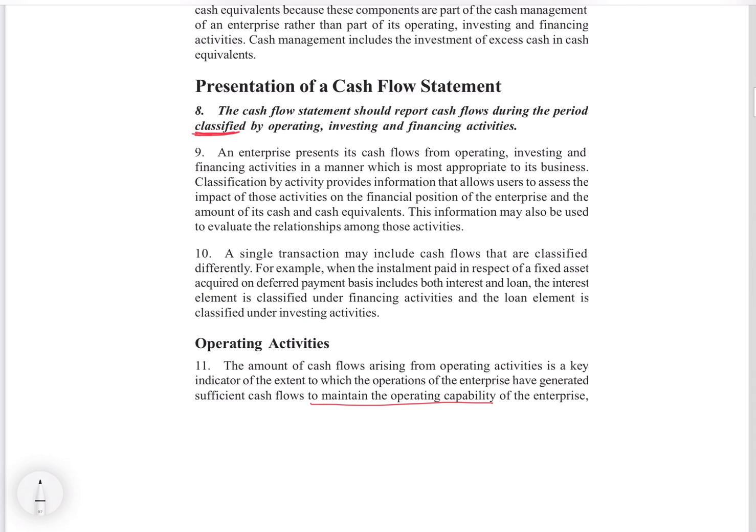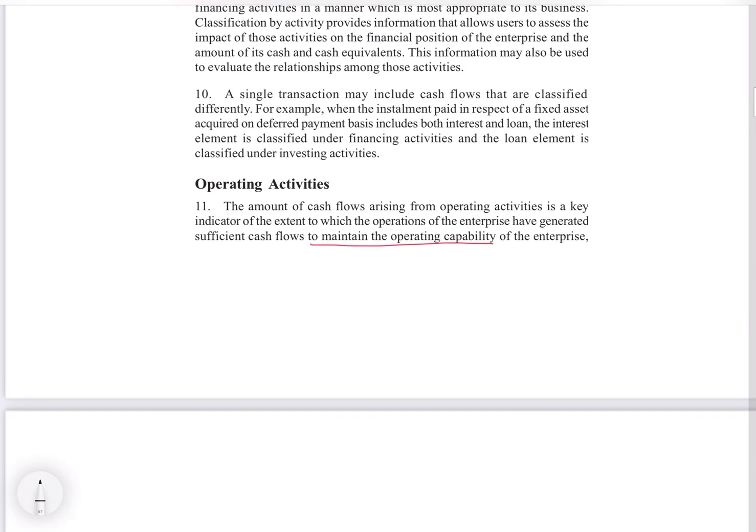So how will we present a cash flow statement? A cash flow statement for a period is prepared by classifying all the cash flows during the period into 3 activities: operating, investing and financing activity. As I told at the start, operating activity is that through which your cash flows are generated, the company's main revenue generating activity.